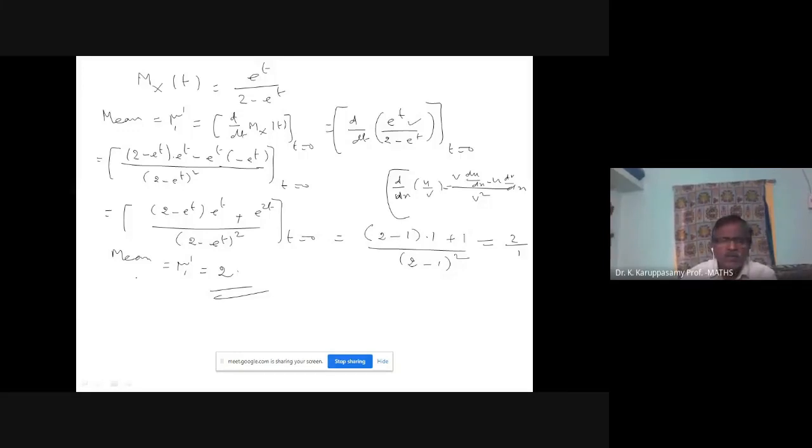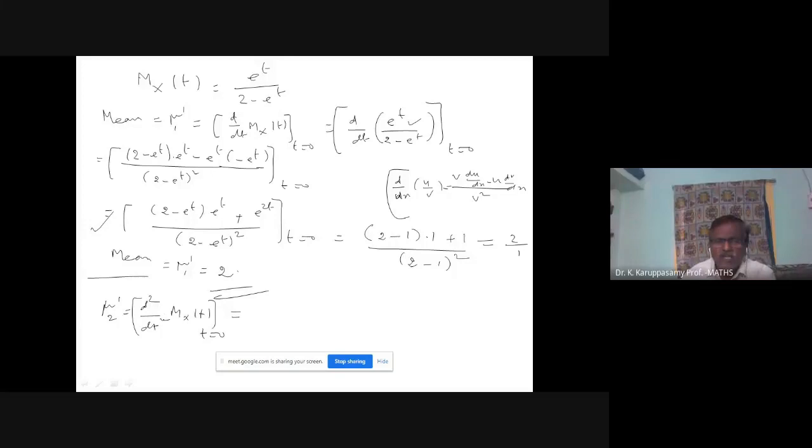Mu2 dash equal to... To find the variance, I need mu2 dash. Differentiate 2 times the moment generating function. In the previous step, one differentiation is over. After one differentiation, we get this function. We can take this function for the next step.